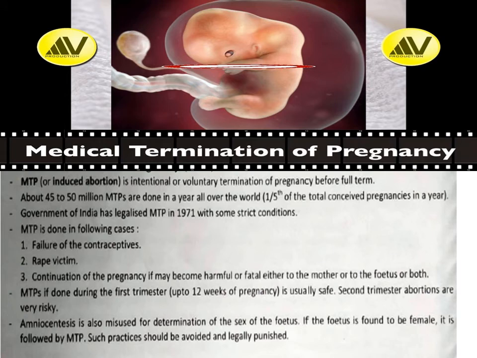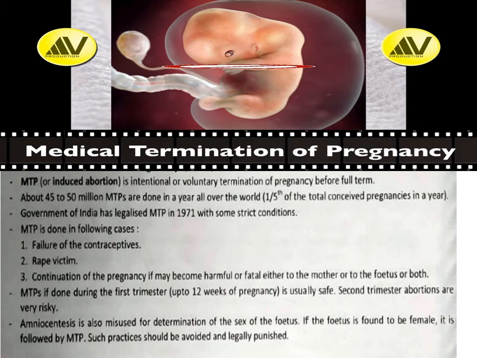Now we have to talk about medical termination of pregnancy. See, medical termination of pregnancy was legalized by the government of India in 1971, but this is legalized only with strict conditions, so that we can avoid its misuse, especially in case of discrimination and illegal female feticide. Okay, so MTP is legalized by the government in 1971 so that we can prevent female feticide. MTP is essential where pregnancy can be harmful for the mother or the fetus. In that case we can do MTP.